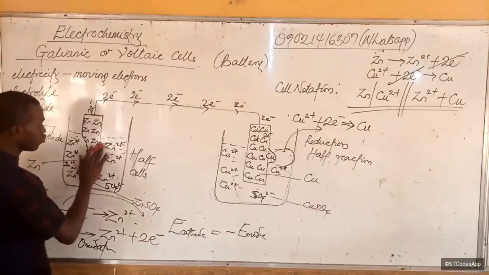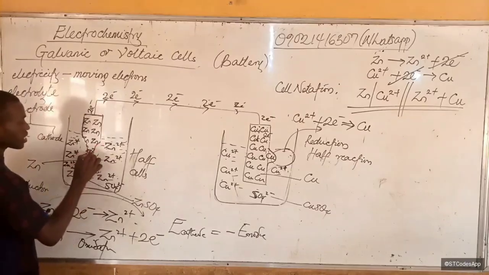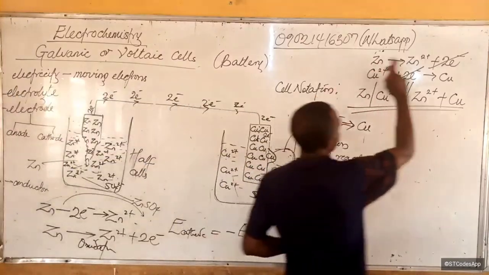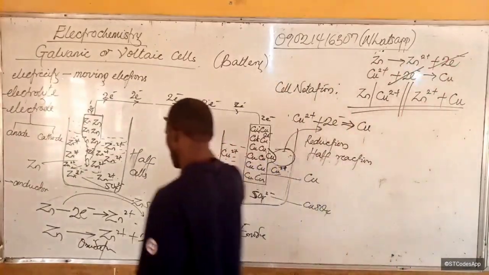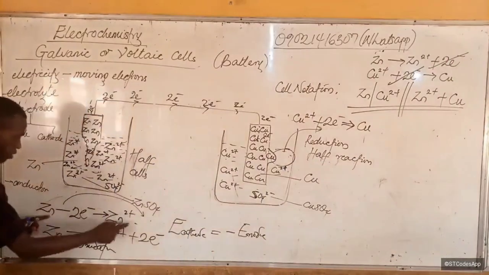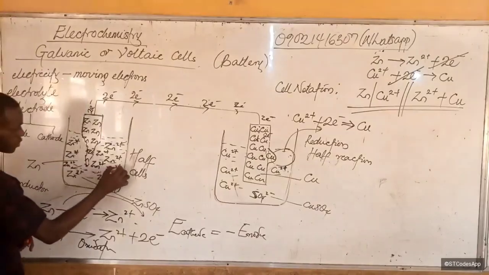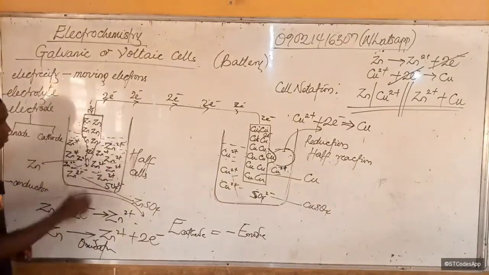Remember, once they lose the electrons, they become zinc 2+ and join the solution. They keep losing electrons and becoming zinc 2+.